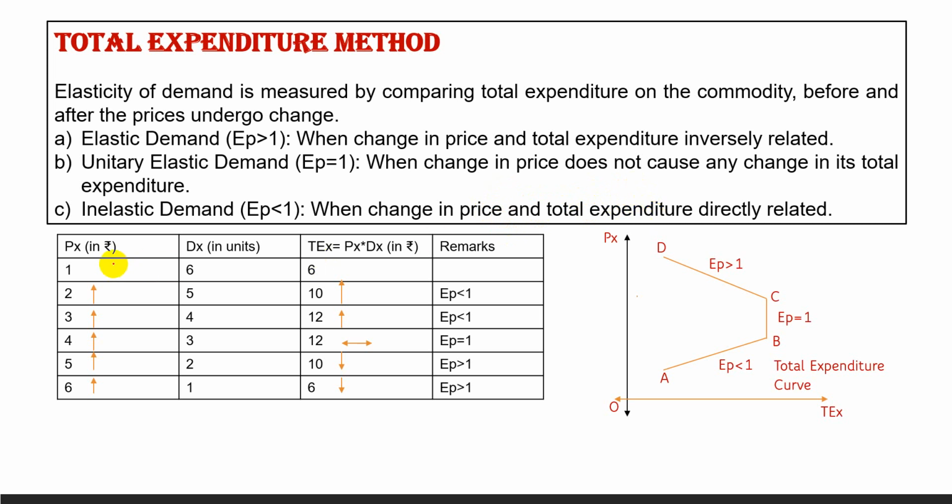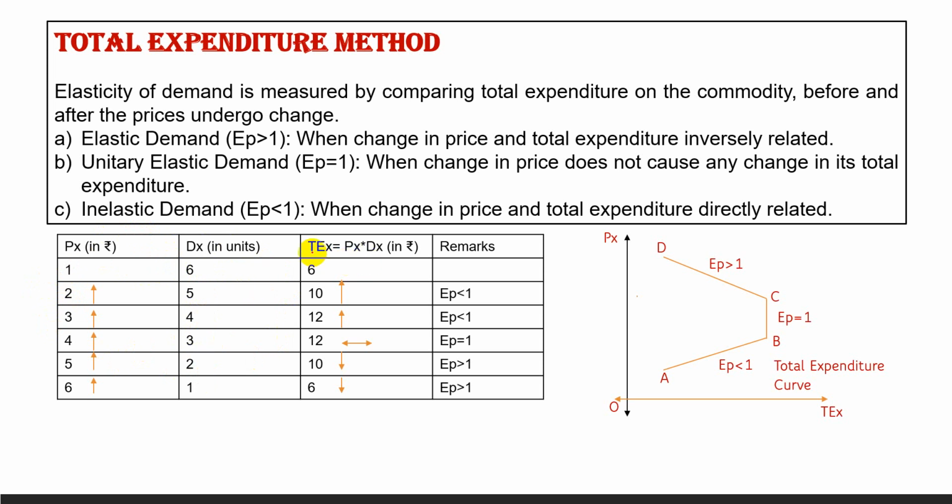Let us see this table. Price is given as 1, 2, 3, 4, 5 and 6. So the price is rising from 1 to 2, 2 to 3, 3 to 4, 4 to 5, 5 to 6. Quantity demanded is given. It is not needed here, but quantity demanded is given to show the schedule follows the law of demand. So 6, 5, 4, 3, 2, 1.